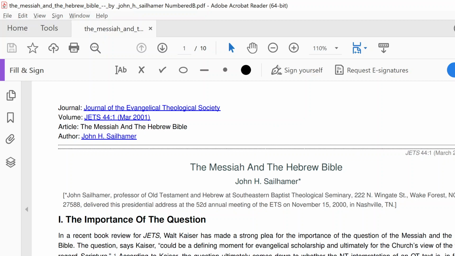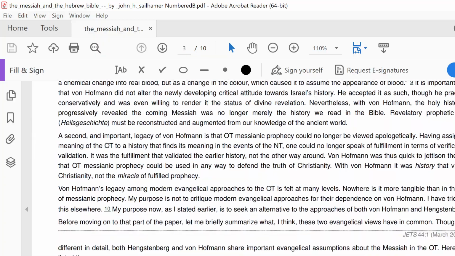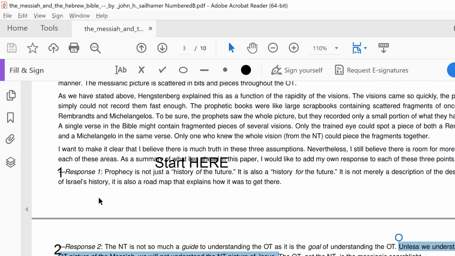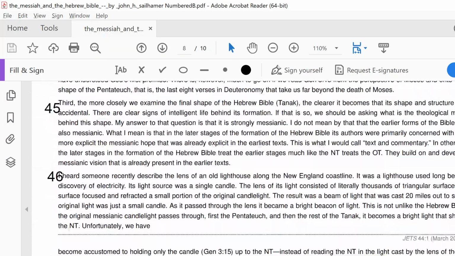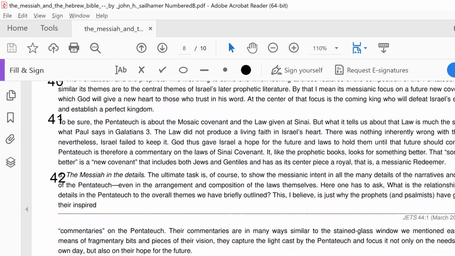I will always have the place where you begin or start, and I will actually use that word, so you'll always know the word start is there. It says start here. We're quite a few pages down, but this is where we start. Now, once we know where we start, notice I have numbered each one of the paragraphs, and that goes all the way through the article, all the way to number 51. There are 51 paragraphs in this.